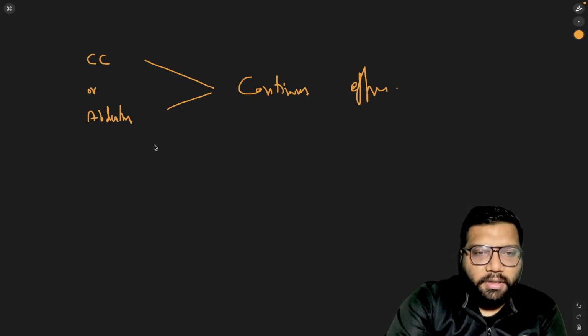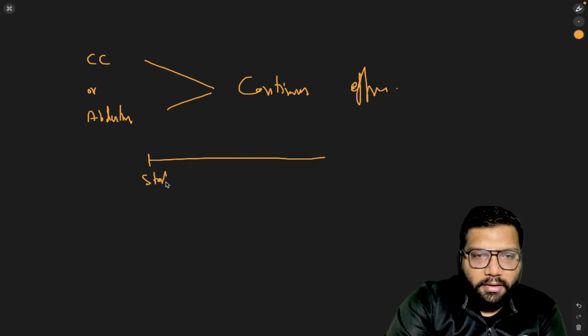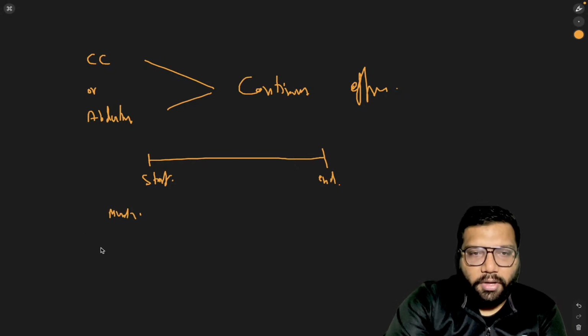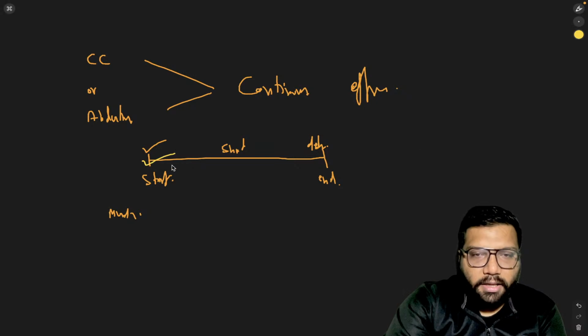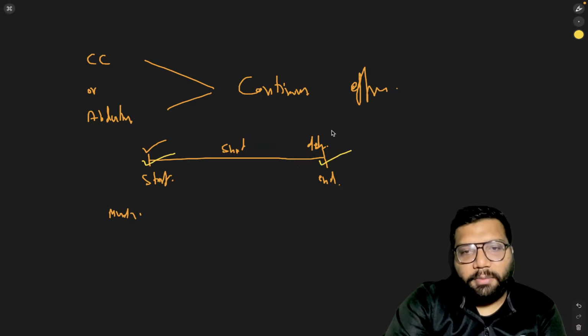Let's take some examples. If an offense got started from this end, it will end here. Let's take the example of murder first. Someone starts from here, then he shoots, and then the person got killed, death took place. So we can say the offense of murder started from here and ends here on the concept of death.